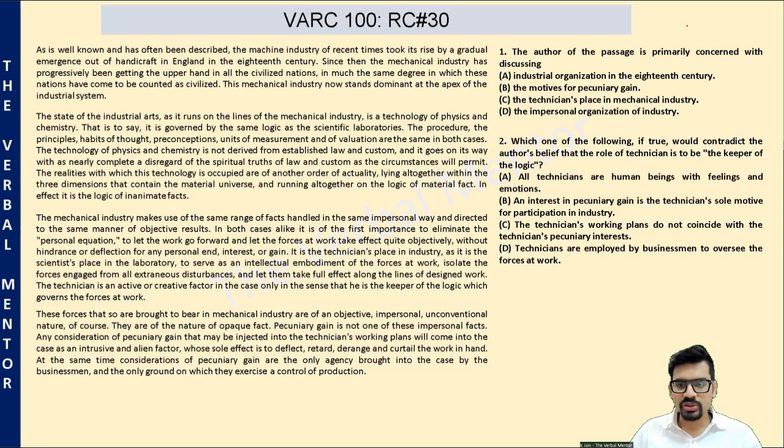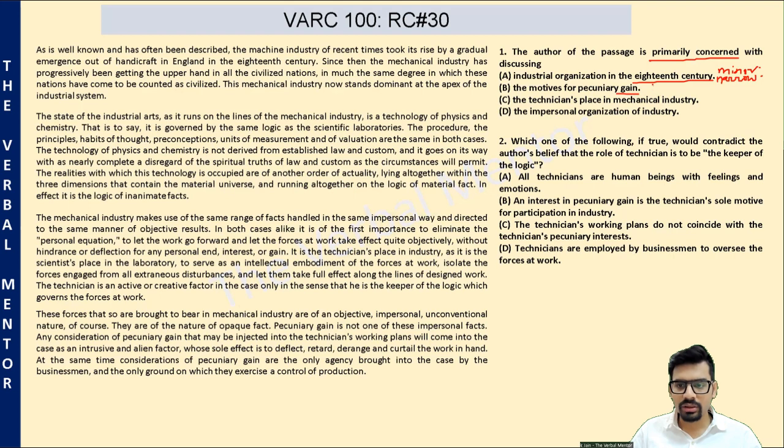First question, the author of the passage is primarily concerned with what? The primary purpose of the passage. Option A, discussing the industrial organization in the 18th century. Please note, the author discusses the current situation of the machine industry rather than the 18th century. He only began with a little bit of history, but throughout the passage, he discusses the current machine system or industrial system. So this is a very narrow point of discussion, a minor point, not the primary purpose of the passage.